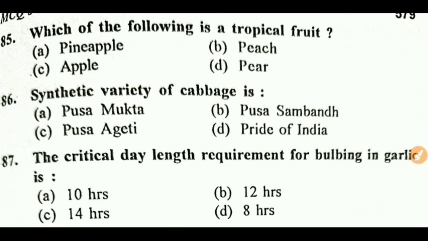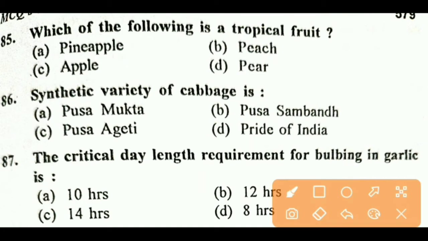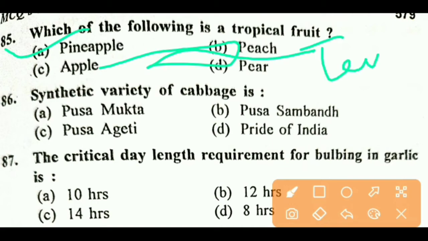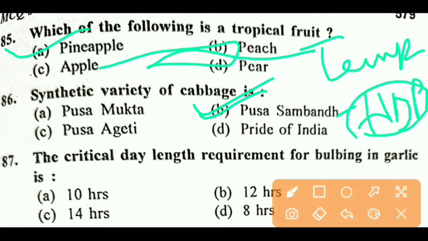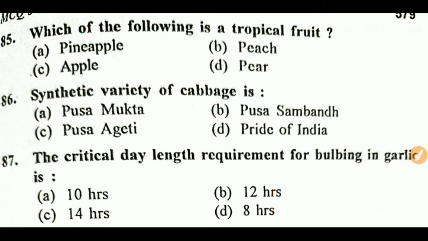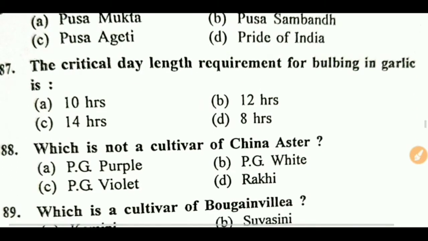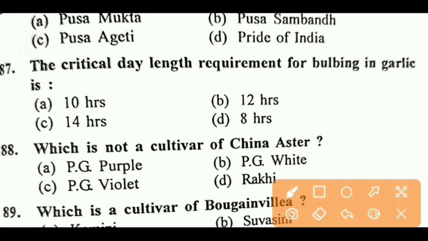Which of the following is a tropical fruit? Very common question. The first one, pineapple, is the tropical fruit; all three others are temperate fruits. Synthetic variety of cabbage. Right answer is B, Pusa Sambandh. Pusa Sambandh is also suitable for high density planting. Next question. The critical day length requirement for bulbing in garlic. Right answer is B, 12 hours.